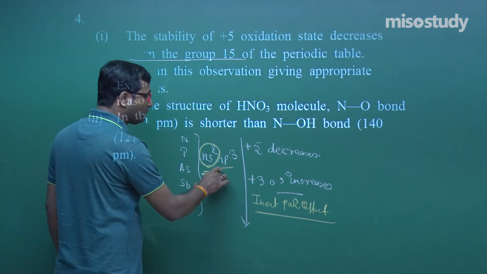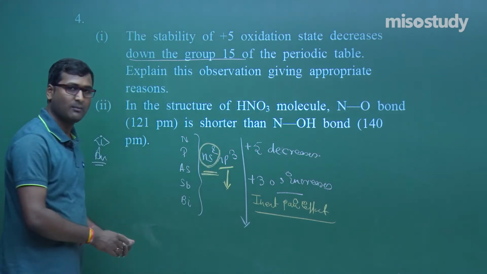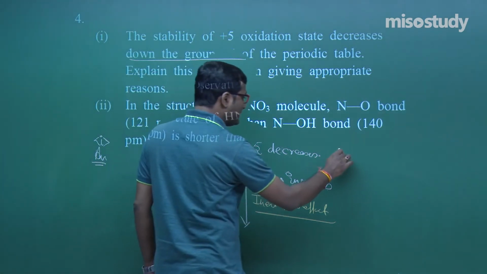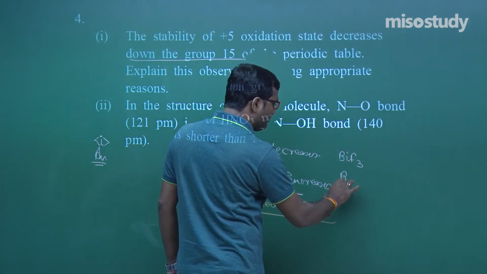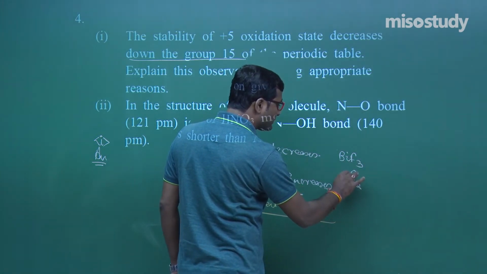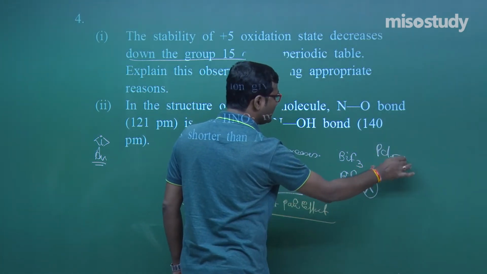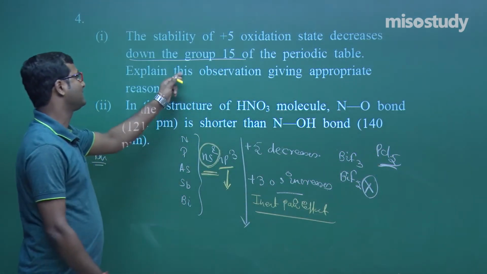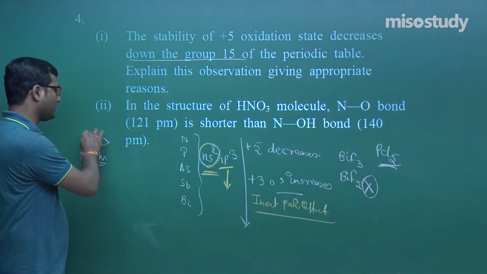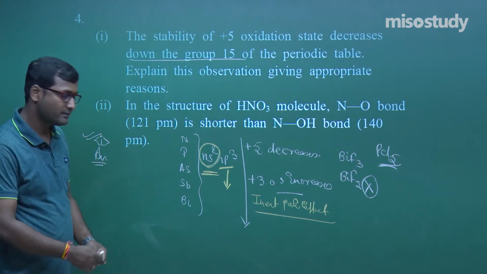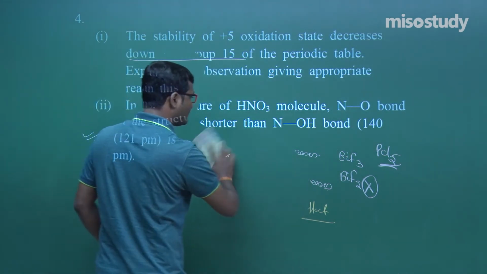Only the p3 electrons participate in bond formation. So BiF3 is possible, but BiF5 is hardly possible, or you can say not possible. But in case of phosphorus, PCl5 is possible, my friend. This is the case. Clear? Yes sir, definitely you are correct. Now I am going to rub this part and we'll discuss the next one, my friend. Wait for a moment.